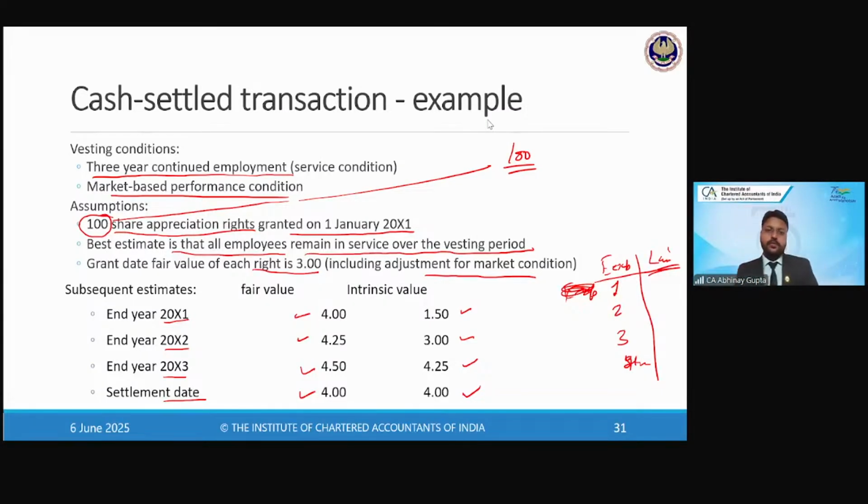So we don't need the number of employee information, right? Because we are given the total number of SARs already. How many total SARs are there? Yes. Any luck with the answer? Year 1 expense amount, liability amount, year 2 expense amount, liability amount, year 3 expense amount, liability amount.